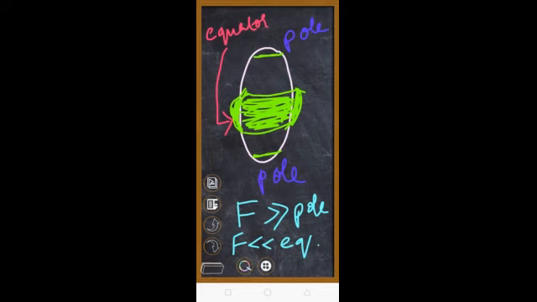And what we do for calculation, we are not going to change the calculations everywhere. You are not going to say in Mumbai my weight is this, in Delhi my weight is that, and in America my weight is this. We take one average value. So the average value of G is taken as 9.8.